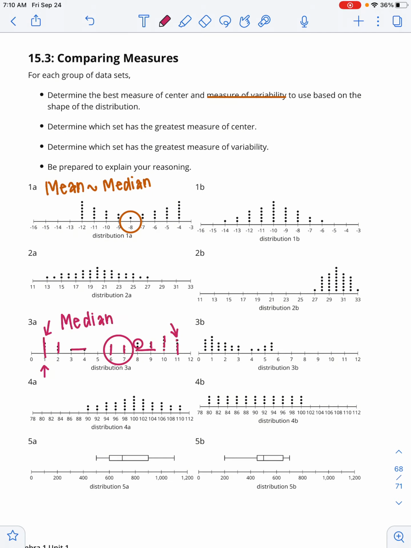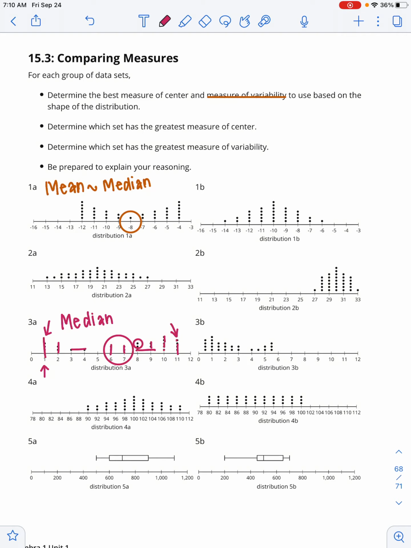In other words, it's better to use the median when distributions are skewed, meaning when they're not regular, when there's more data points on one side and a few far away on the other side, or when data sets have major outliers. That also means it's better to use the median because those outliers are going to have a really big effect on our mean, like we saw in yesterday's lesson.